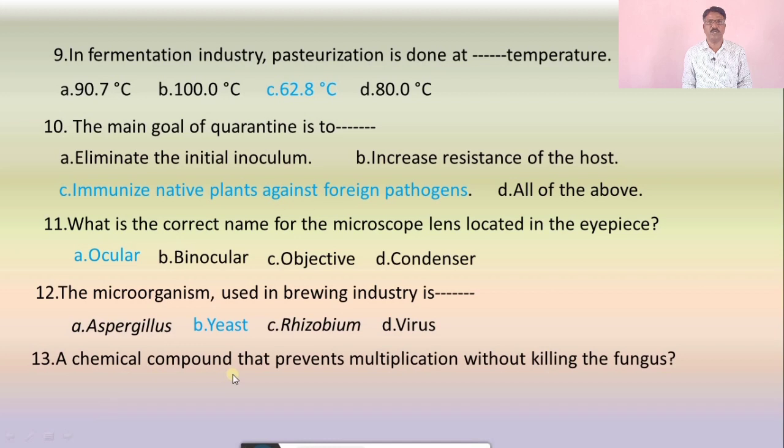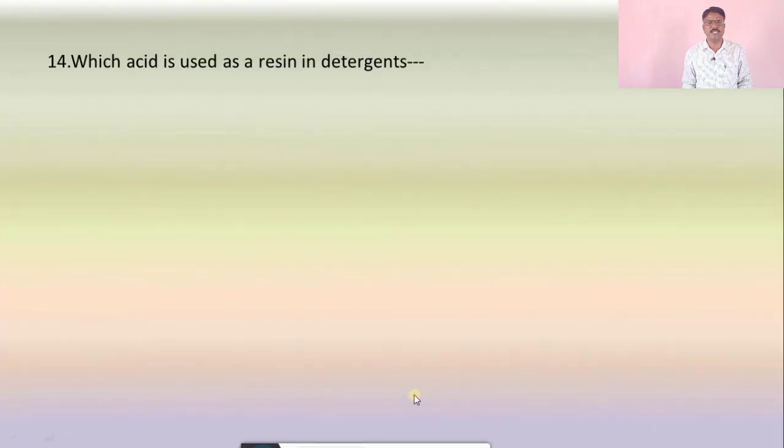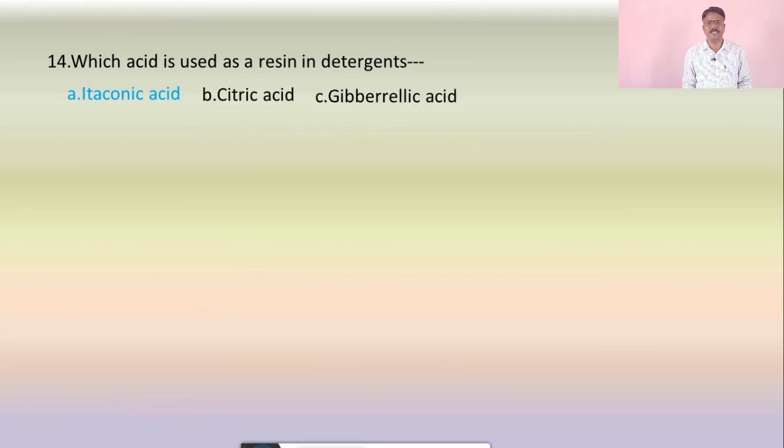Option A, mycocidal, B, antibiotic, C, fungicide, and D, fungistatic. The correct answer is fungistatic. Question number 14: which acid is used as a resin in detergents in the resin industry? A is itaconic acid, B is citric acid, C, gibberellic acid, and D, lactic acid. The correct answer is itaconic acid.